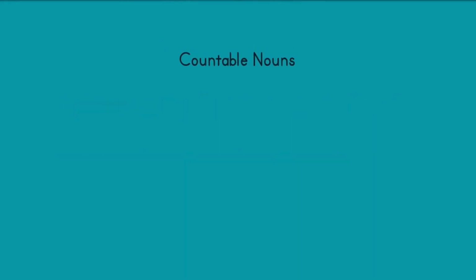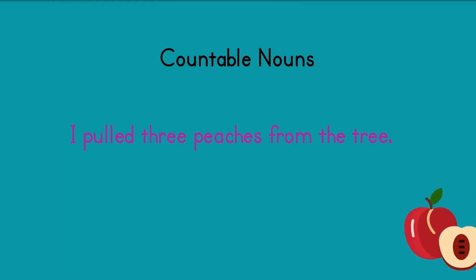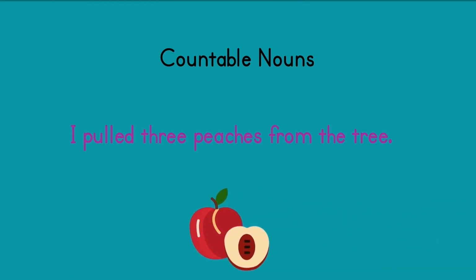Countable nouns, also called count nouns, can be counted and take a suffix as a regular noun in the plural form. Countable nouns are contrasted by uncountable nouns, which use quantifiers or countable nouns so as to quantify them. In the sentence, I pulled 3 peaches from the tree, peaches is a countable noun and takes the es suffix as it ends in the digraph ch.